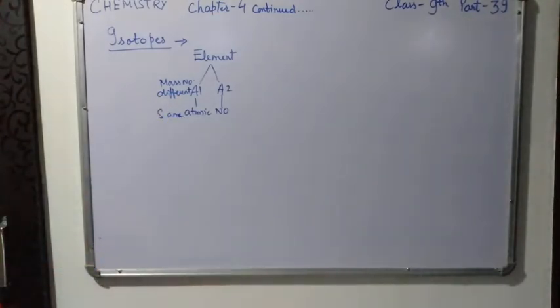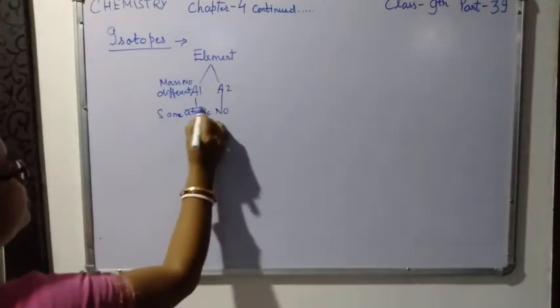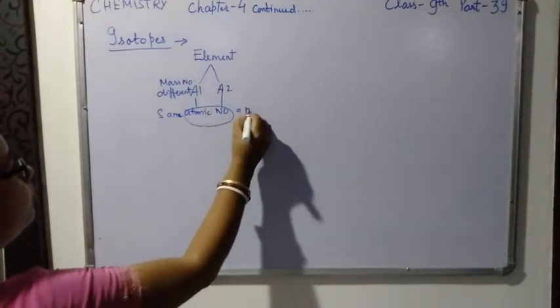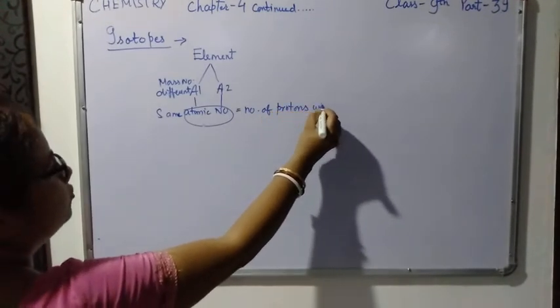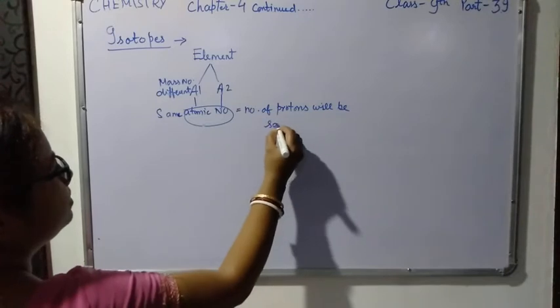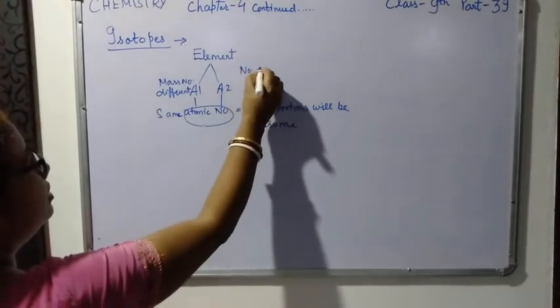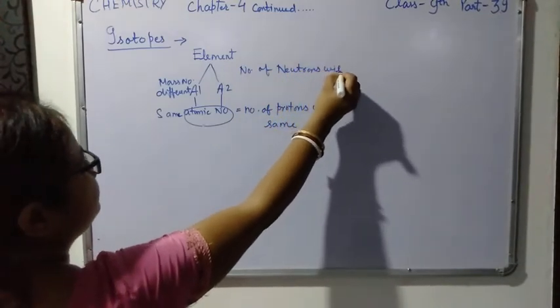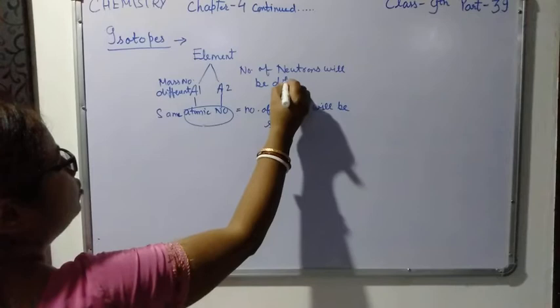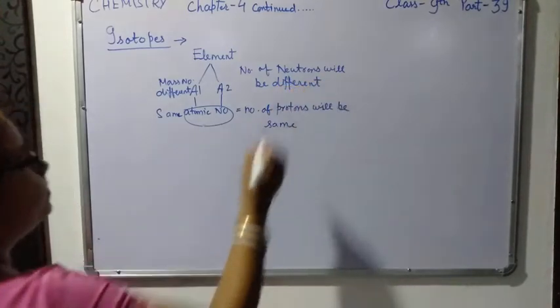It is noticed that two or more atoms of the same element may contain the same number of protons, but they may differ in the number of neutrons. Same atomic number means that their number of protons will be the same, but the number of neutrons will be different.